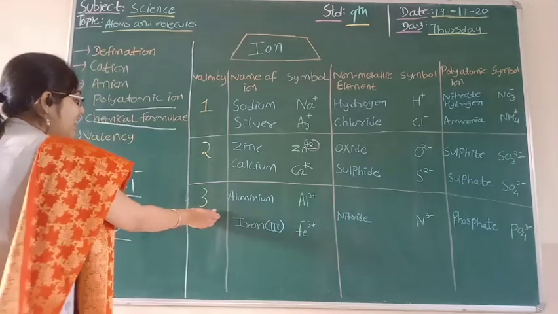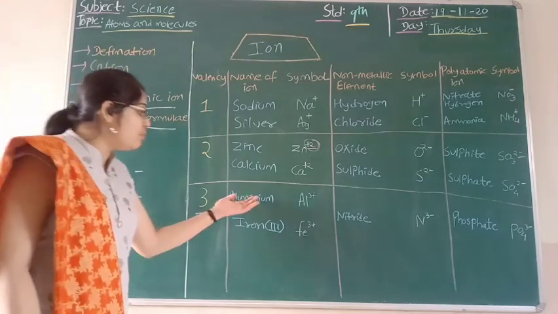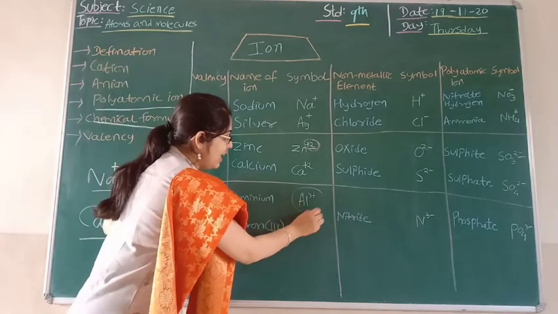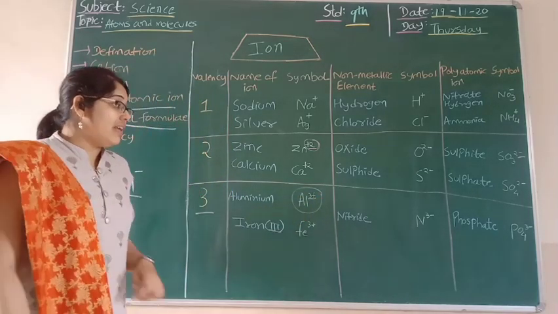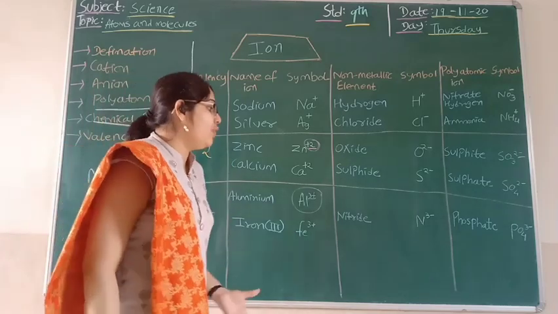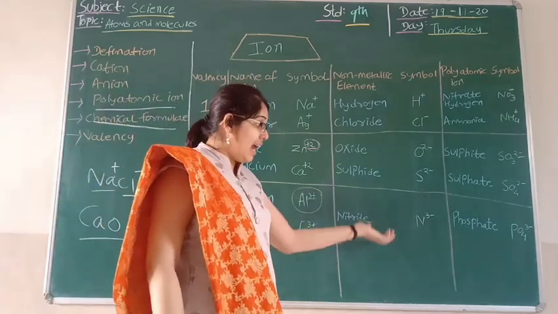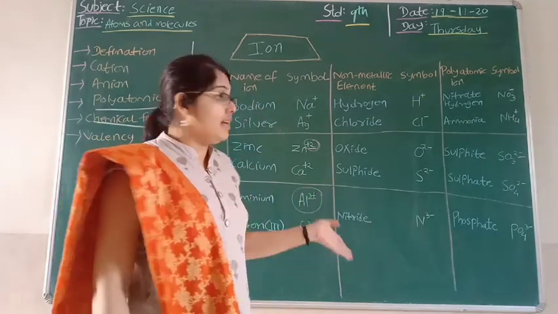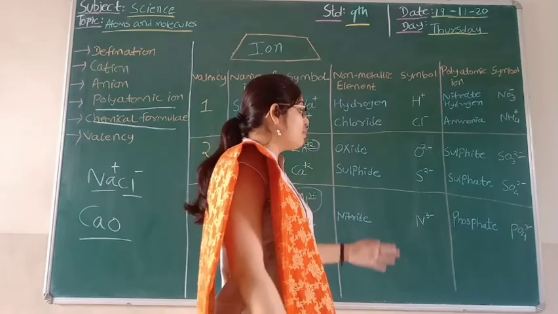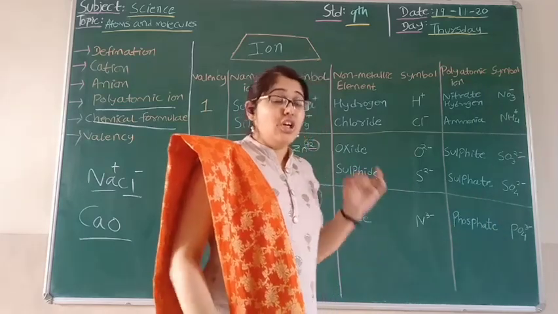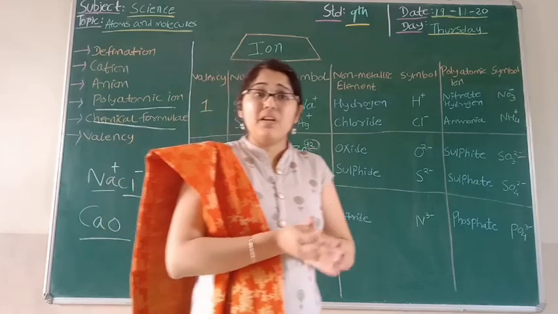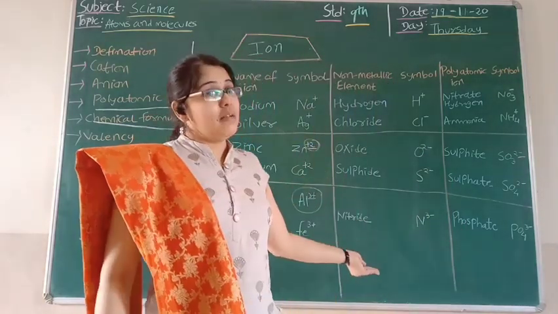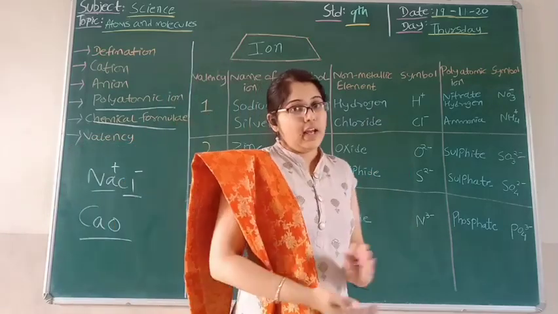Similarly, we talk about valency 3. We can say aluminium and iron have valency 3. So you can see the representation Al3 plus, similarly Fe3 plus. And then we talk about nitride, it is N3 minus. And if we talk about a polyatomic ion, that is phosphate, it is PO4 3 minus. So students, these are some of the examples which represent the valency as per the ion, as per the non-metallic element, and as per the polyatomic ion.